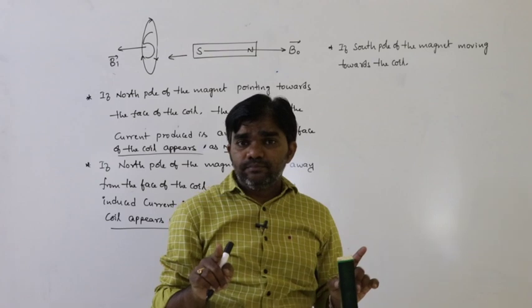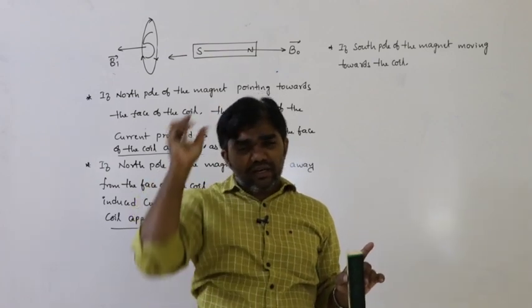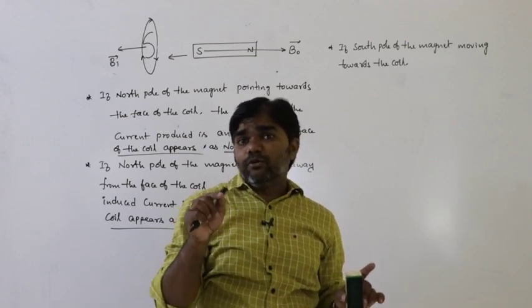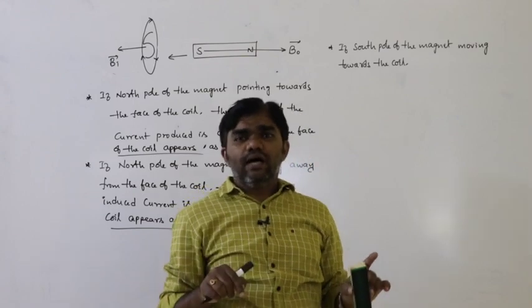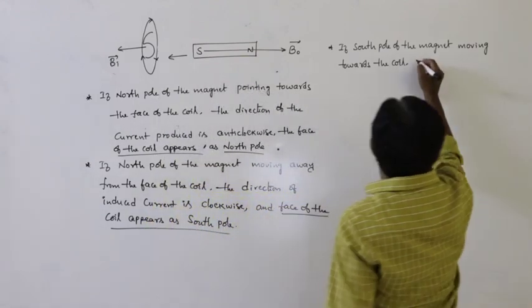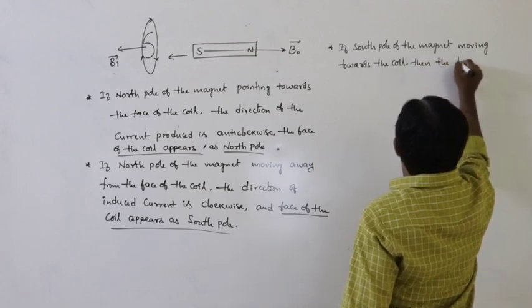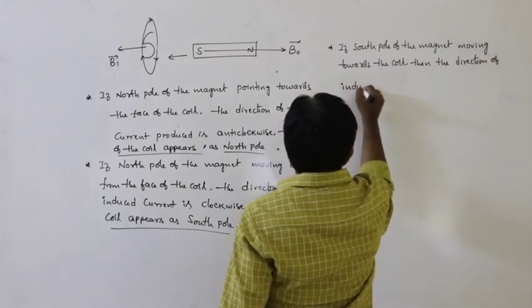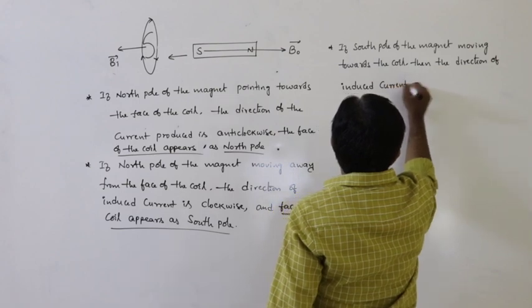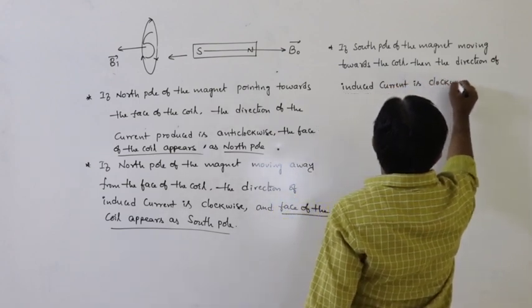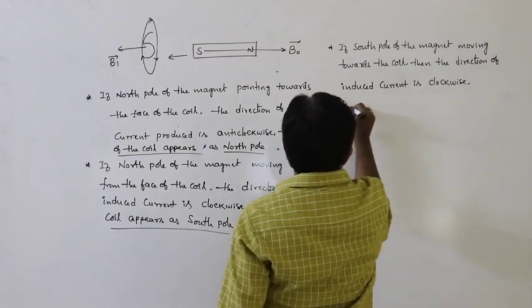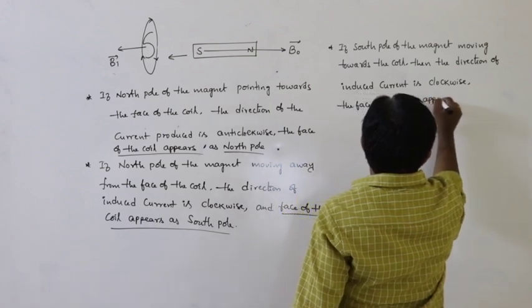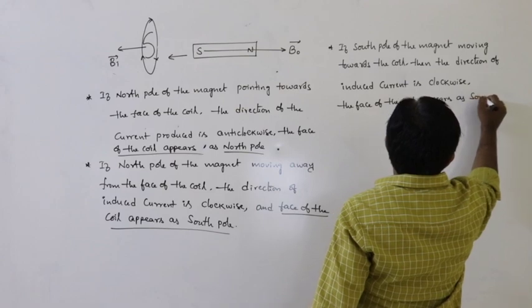So with the south pole towards the coil, the direction of induced current is clockwise, and the face of the coil appears as south pole.